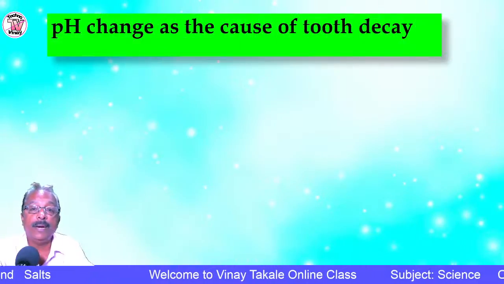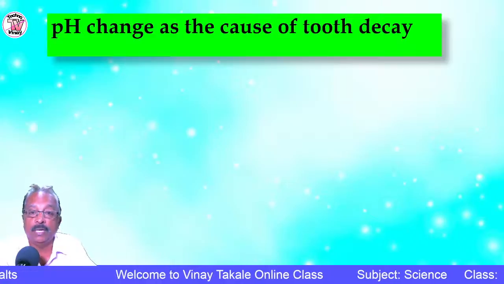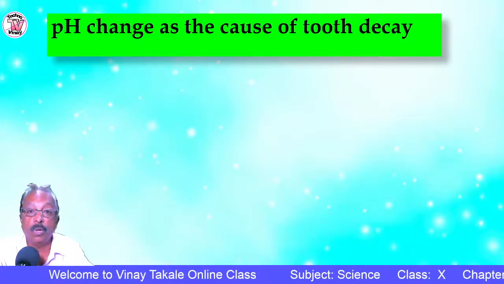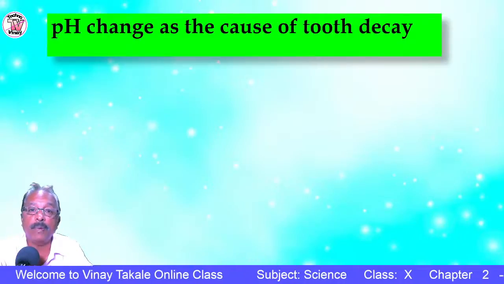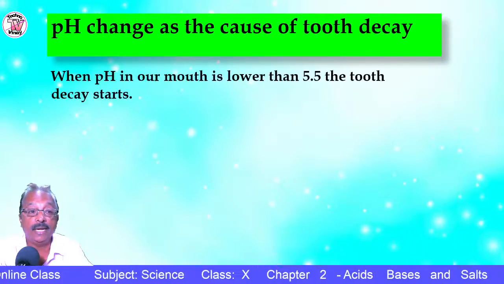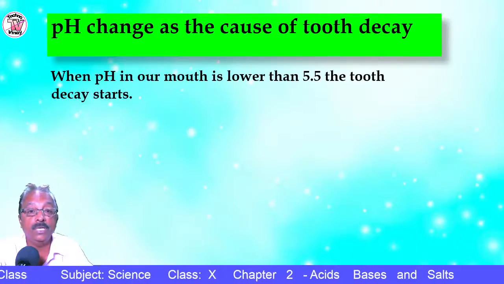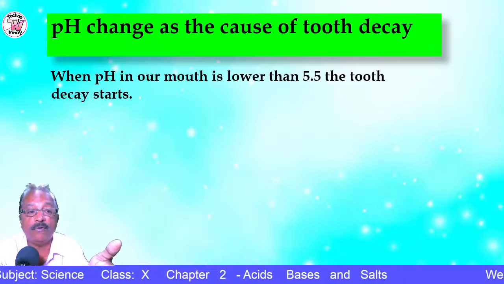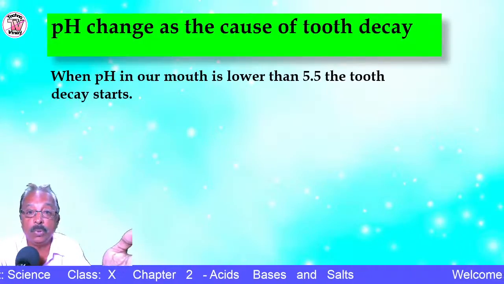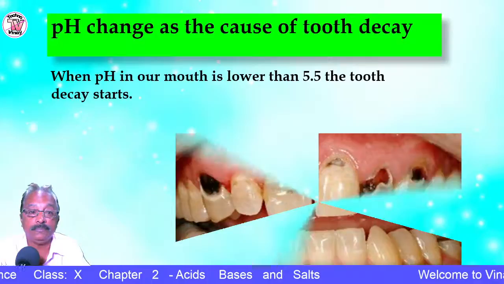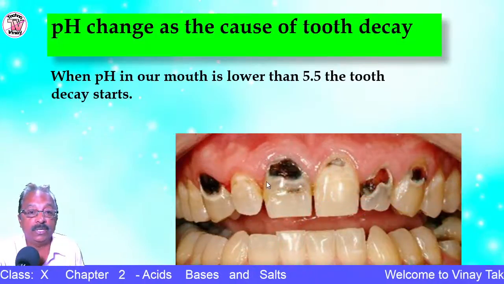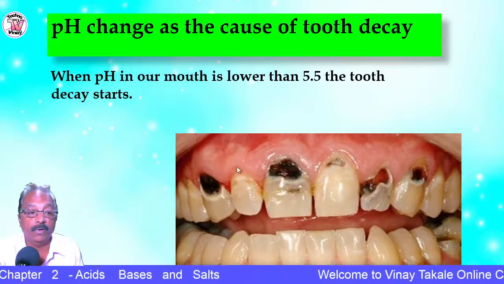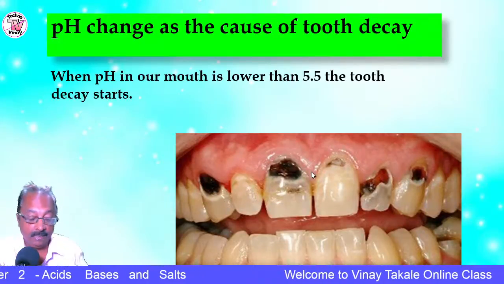Then what will happen if there is a change in pH in our mouth? When the pH of the mouth lowers or falls below 5.5, it can cause tooth decay. Already we have seen the acidic range is below 6.9. So when the pH of the mouth falls below 5.5, the tooth decay will start. Here you can see the picture of how tooth decay happens. Follow, no? What happens to the teeth?